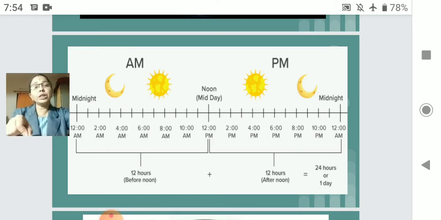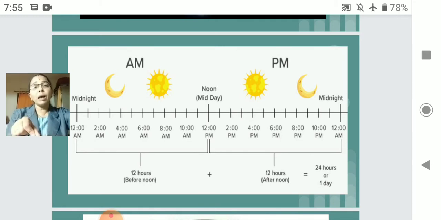If it is written that the bus is arriving at 16 o'clock 15 minutes, then what is the time now? Think, what is the time? 16 o'clock 15 minutes.